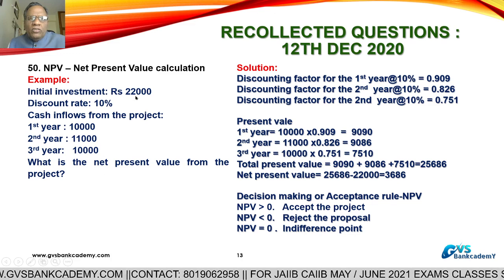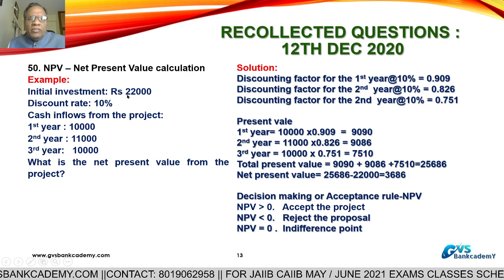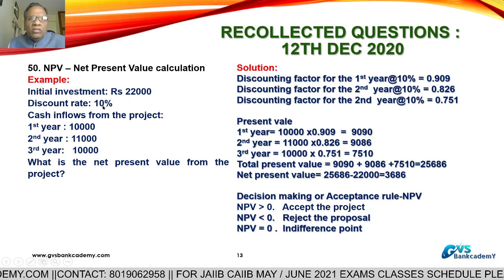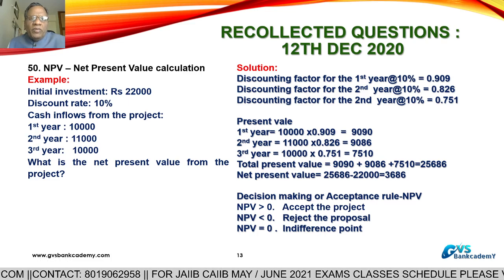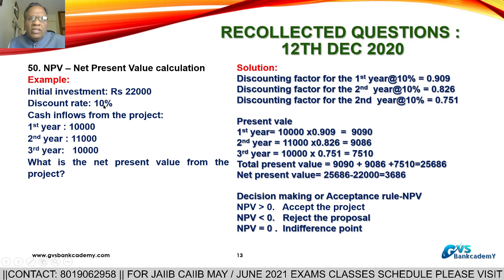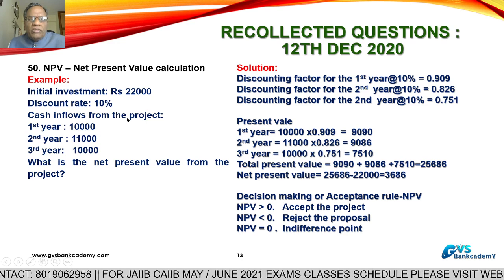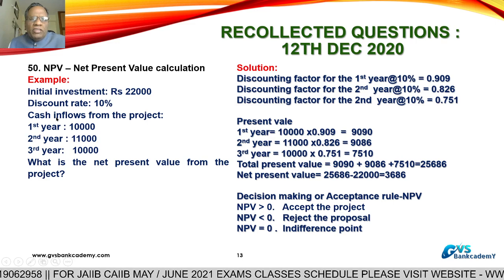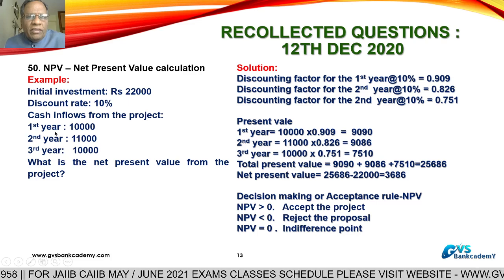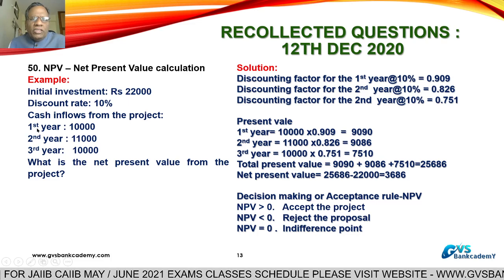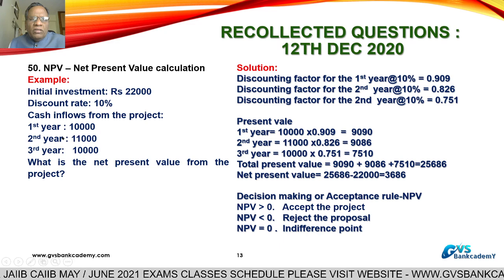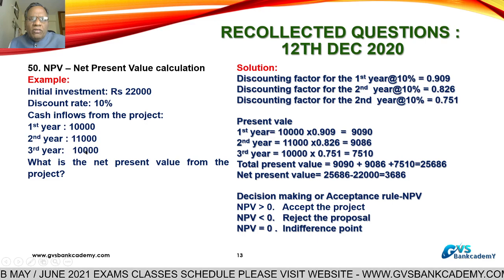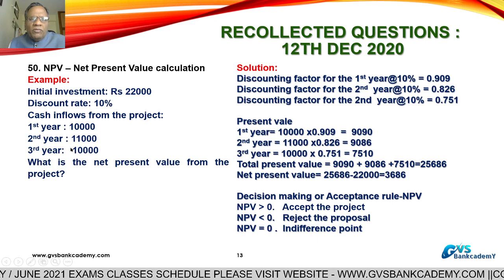Initial investment is 22,000 rupees. Discount rate: the management is insisting that they want at least 10%, that is called the discounting rate, 10. Cash inflows from the project: after investment of 22,000 rupees, how is the project generating cash flows? After first year end, 10,000 we are getting. Second year end 11,000. Third year end 10,000. This is the cash inflow from that project.